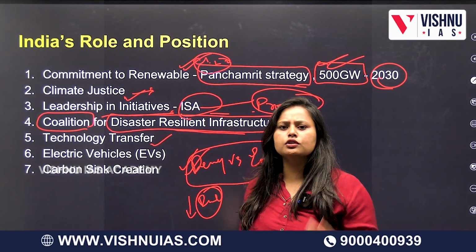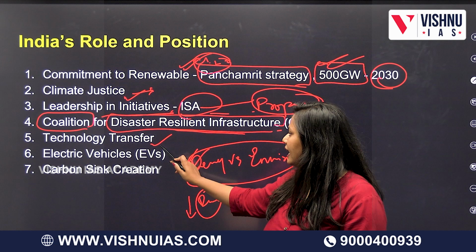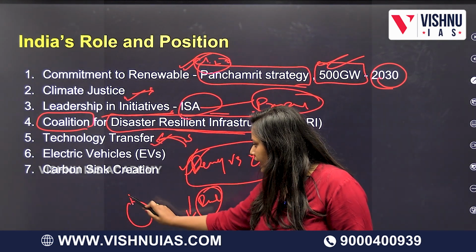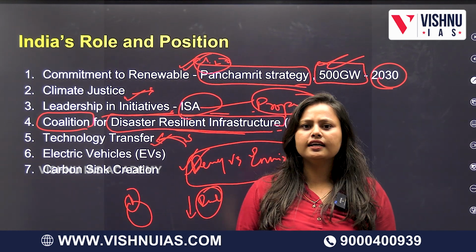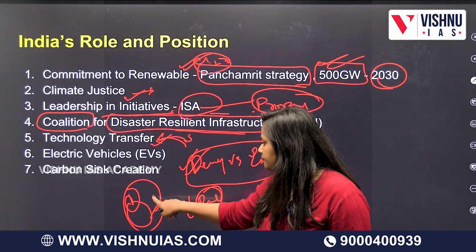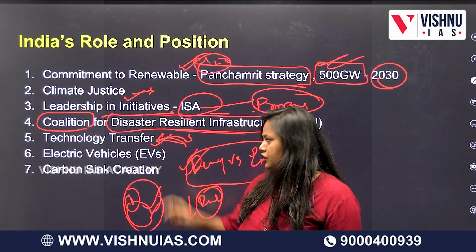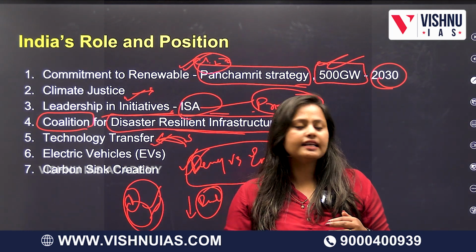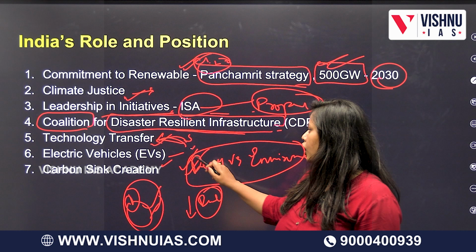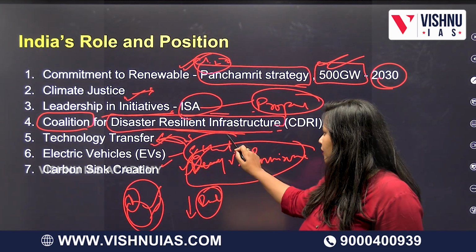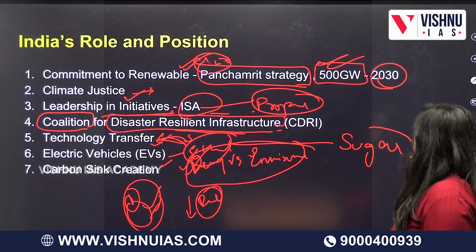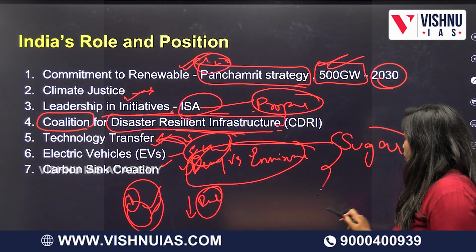Technology transfer. We proposed many times that we need to transfer, we need to share, because we are under one umbrella. Everybody knows that India's principle is Vasudhaiva Kutumbakam. So for this to happen, we proposed energy transfer. It's like you lend us a hand and we will lend you a hand. We've seen ethanol blending. We are trying many more ways to blend with sugarcane, all the other raw materials.